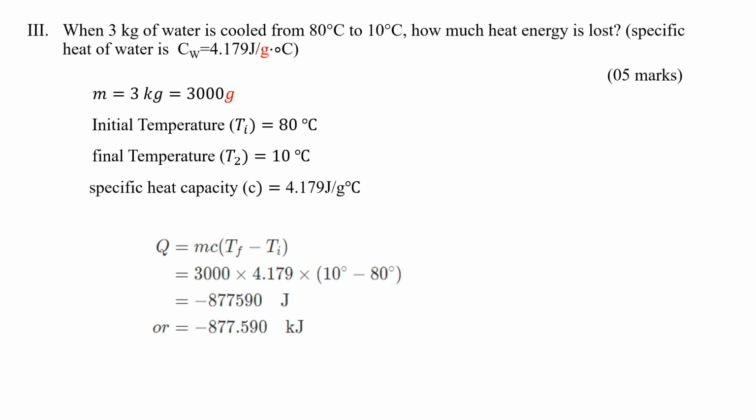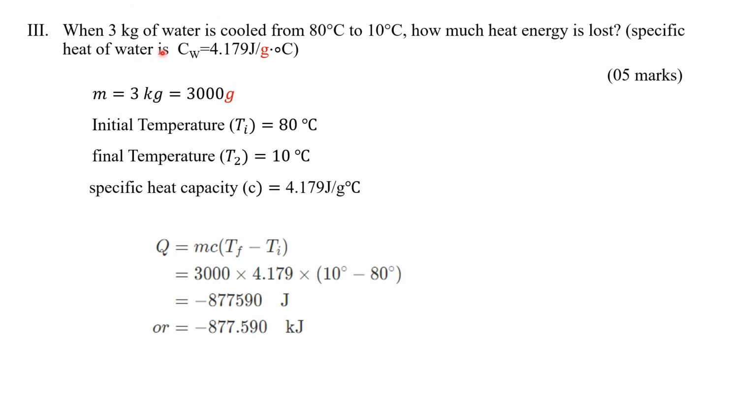So now let's move to the third question. When 3 kg of water is cooled from 80 to 10, how much heat energy is lost? The specific heat of water is 4.179 joule per gram Celsius. Here also we are going to write down the given data.